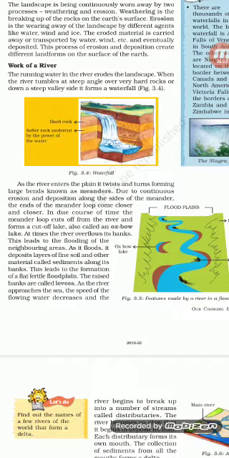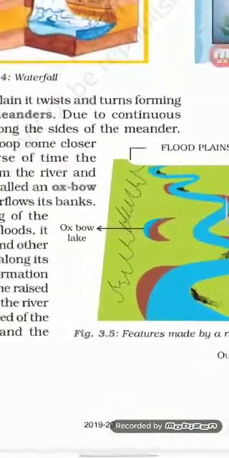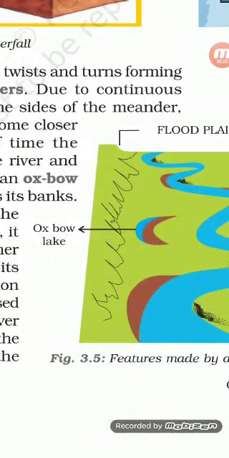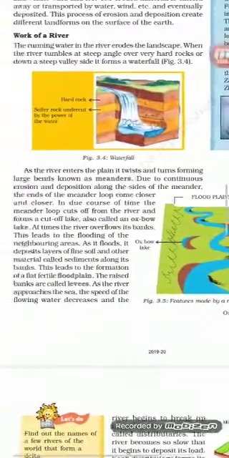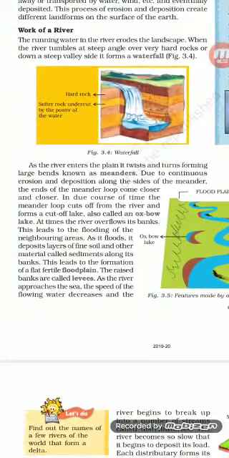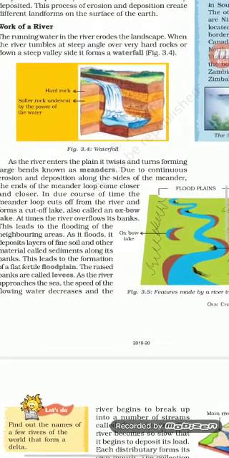Okay, you can see here it is the Oxbow Lake, which is formed from the cut off of a meander when the river was continuously flowing in this S shape. Then it floods during the rainy season, or when the rivers found in the ice melt during the summer season, they bring a lot of water, and the river starts overflowing and floods the neighboring areas.